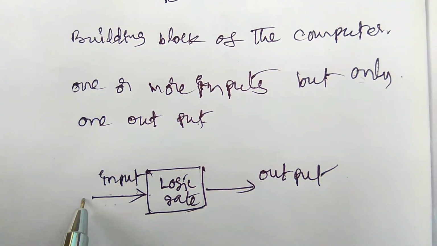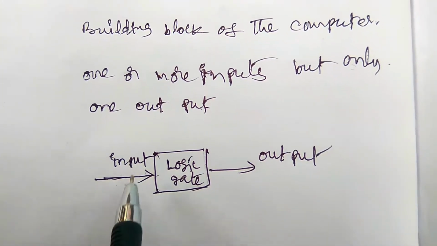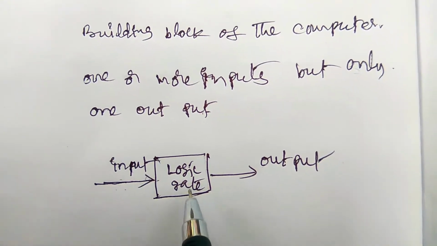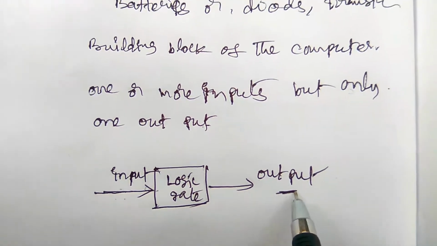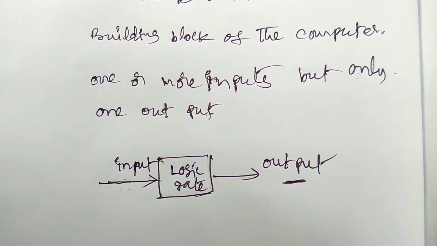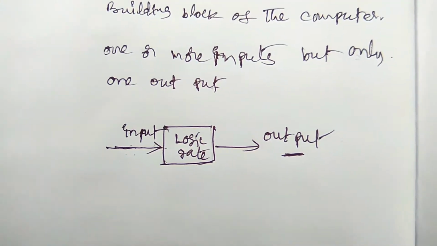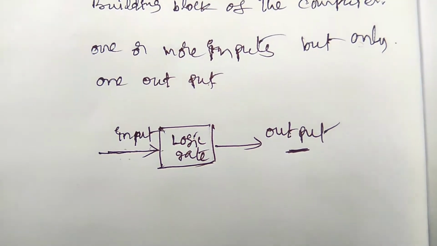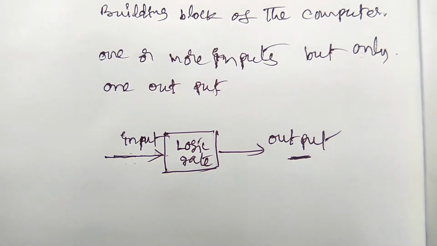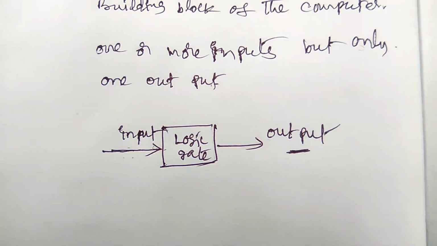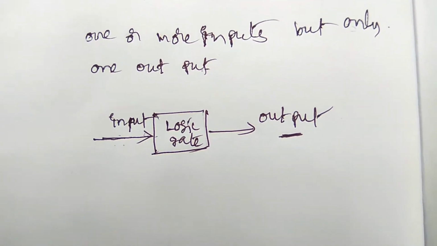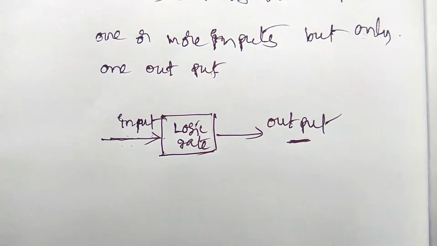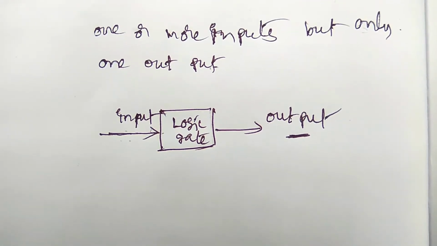Here we have to give the input order or input condition. On the basis of this condition, the logic gate works and gives us the output. For example, our brain is one of the logic gates; the computer brain is called logic, and the human brain is called logic. So how do they work? How we can determine the binary conditions and the sequences of the logic gates, we have to see in this video.